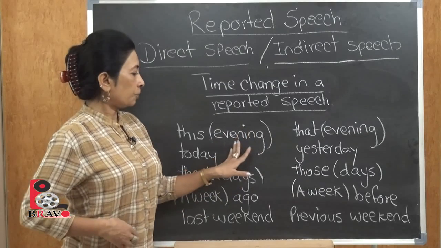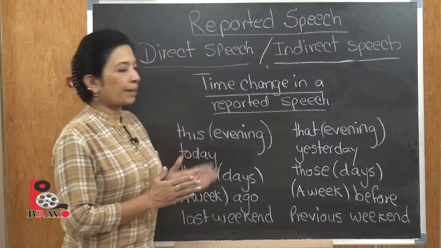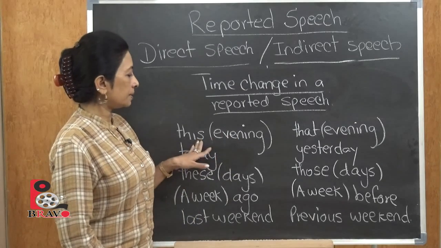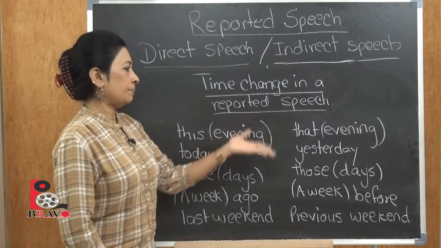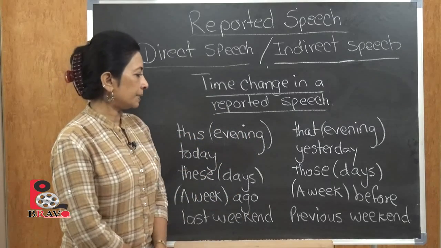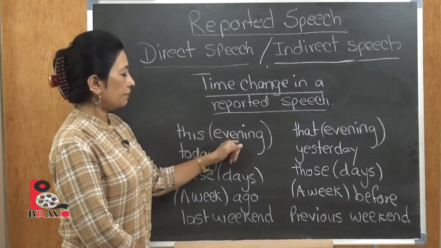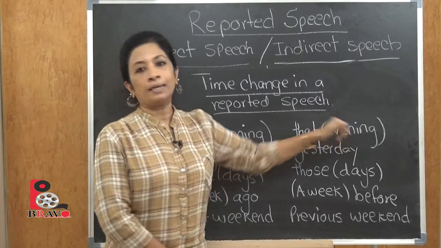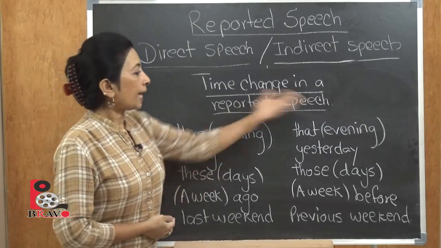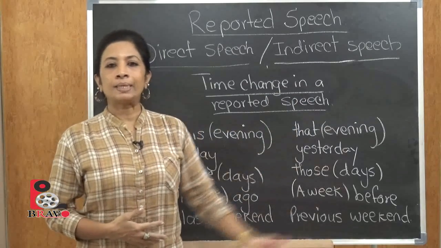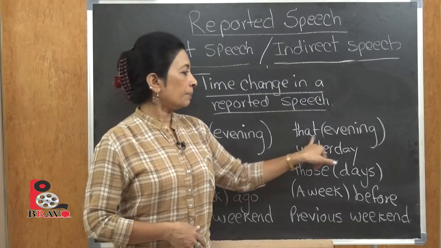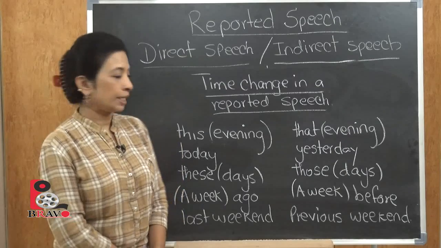And remember we spoke about it, whatever comes in between the brackets is an additional support. So for example here is this, which can be anything. This morning, this evening, this can be anything. But here we are using the example of evening. So this evening will become that evening, because this evening is happening now. So it's a direct speech. That evening is when somebody is saying a speech that happened, in an indirect format. So it will become that evening with the time change.